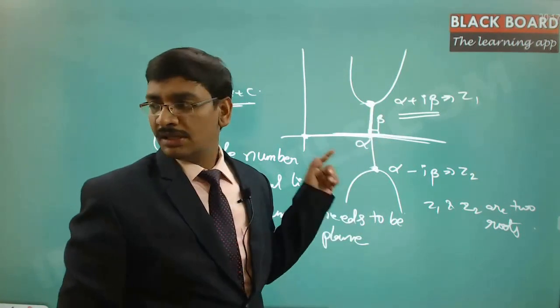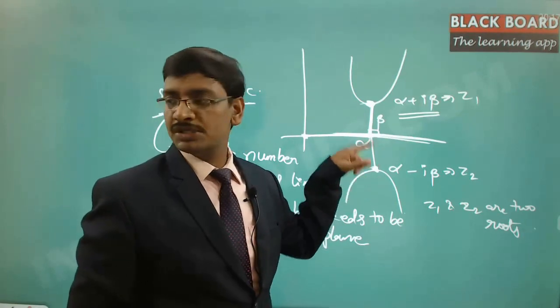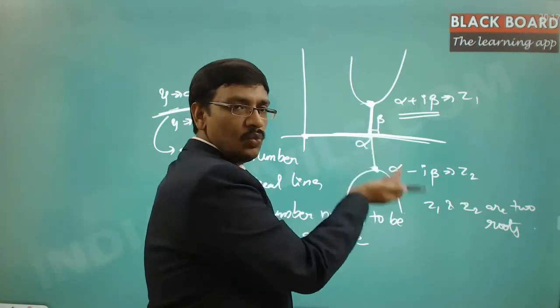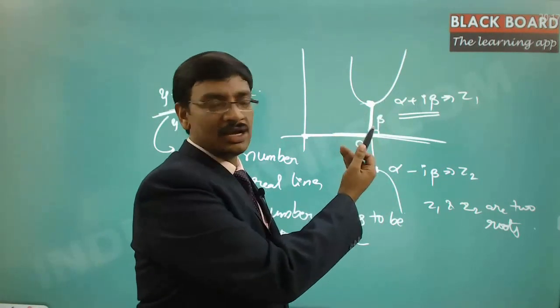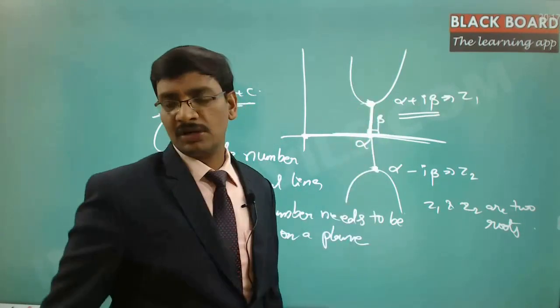Hence, the way of expressing the non-real value which is on a plane is one value along the real line and one value by taking an angle of 90 degrees in the anti-clockwise direction, and then travelling that distance to identify that particular point.